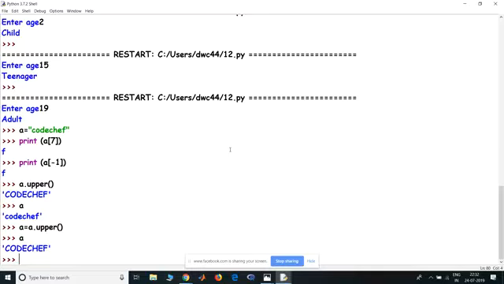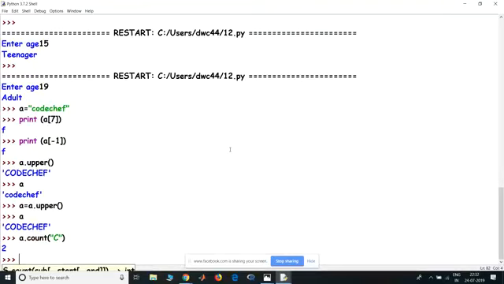Now, if I want to know how many times a certain alphabet occurs in the entire string, I use something called A dot count. So if I do an A dot count and I want to see how many times C occurs, I type a C here, and it gives 2 times.